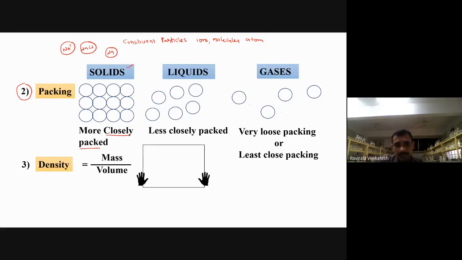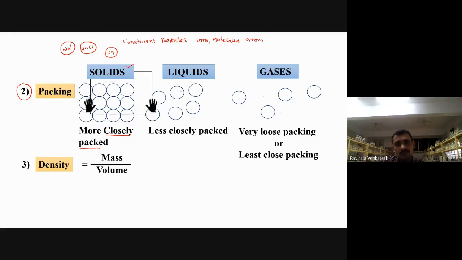Now I am applying this to the volume over the solids. You observe here, the total volume is occupied by what? This mass here. Now the volume is completely filled with mass, right? Now your mass is more.